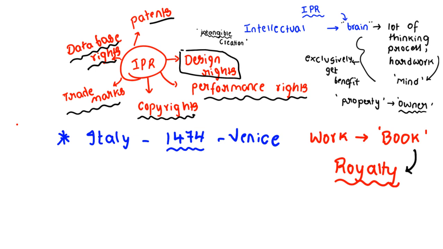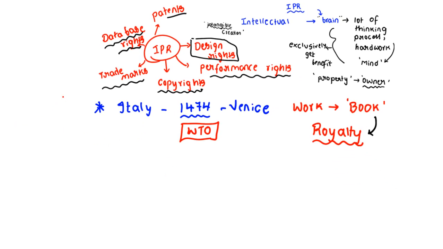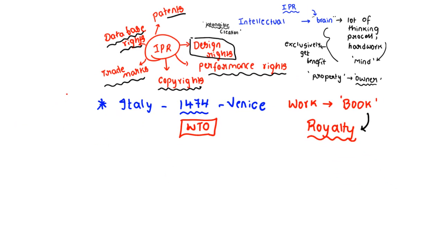At the global level, there is one organization which supports our intellectual property rights, called the World Trade Organization. The World Trade Organization looks after our intellectual property rights, or IPR. So here I think you got all the things and the institution, right? And this is the time you have to learn something related to the conventions. The conventions mean the agreements.